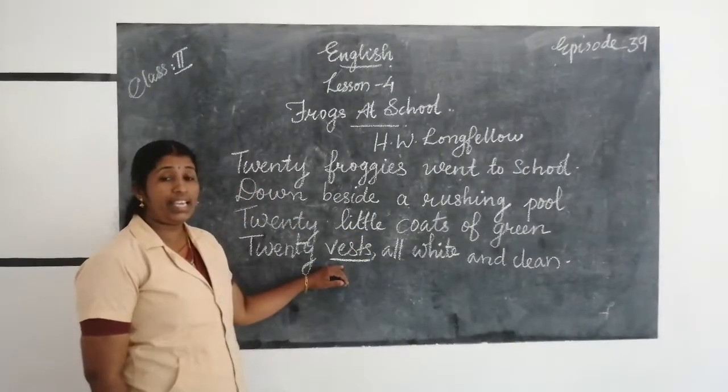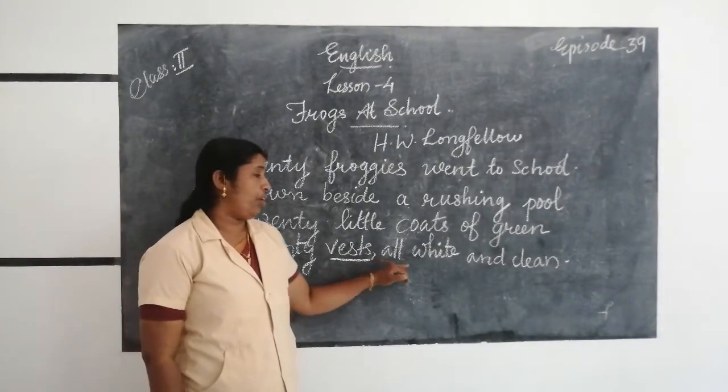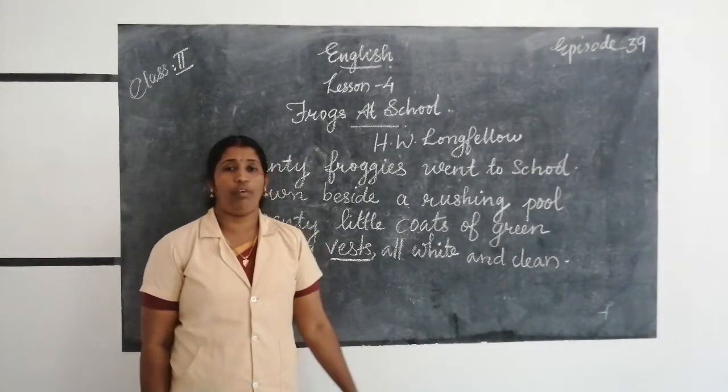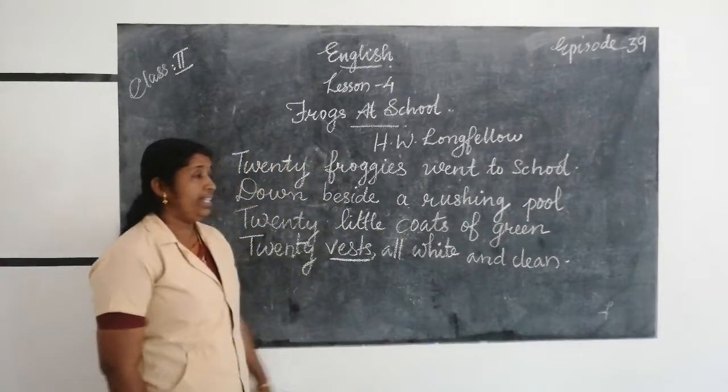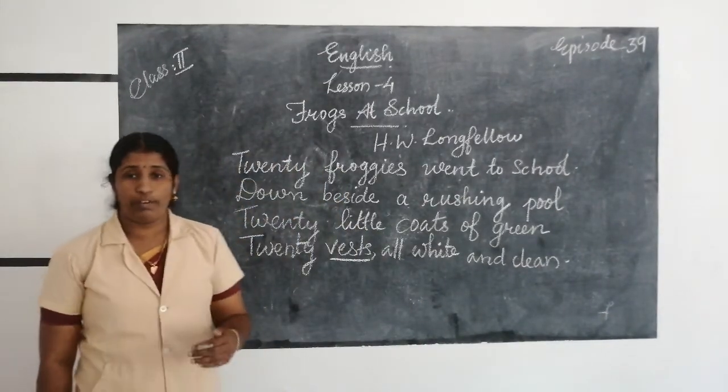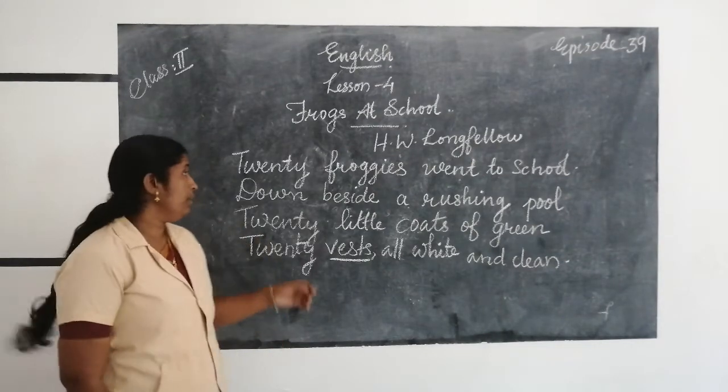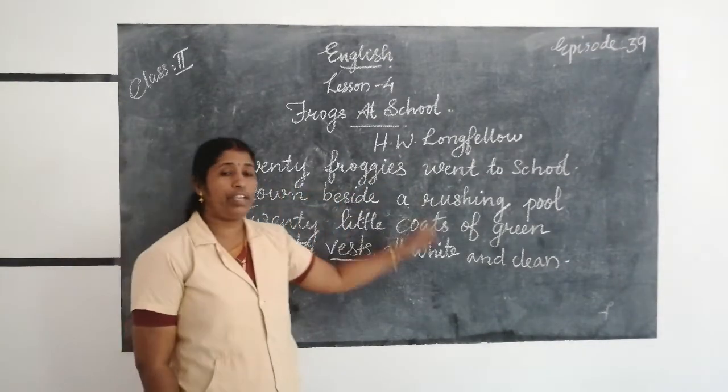20 vests, V-E-S-T-S. Vests, all white, W-H-I-T-E, white. And clean, C-L-E-A-N, clean. Okay, listen here. Once again I will read the four lines. Please listen. 20 froggies went to school.